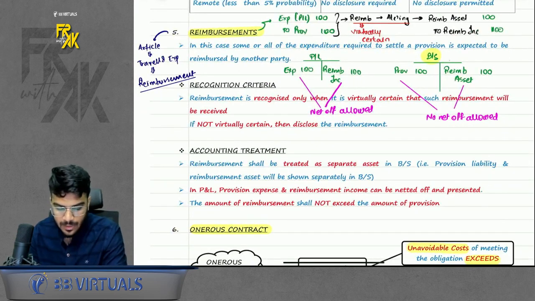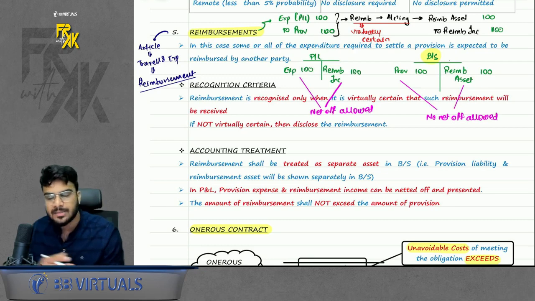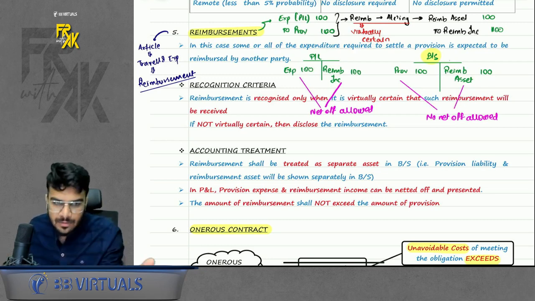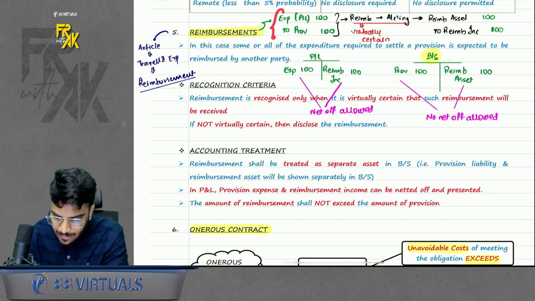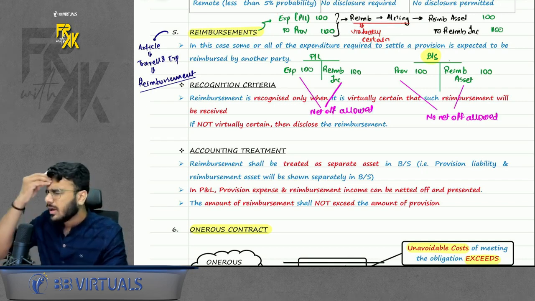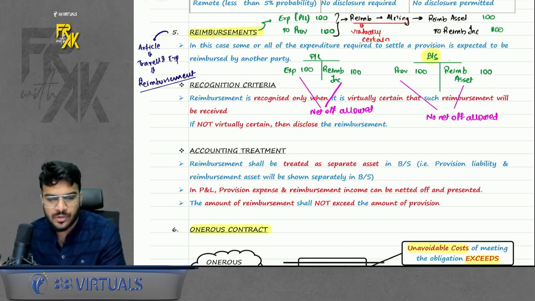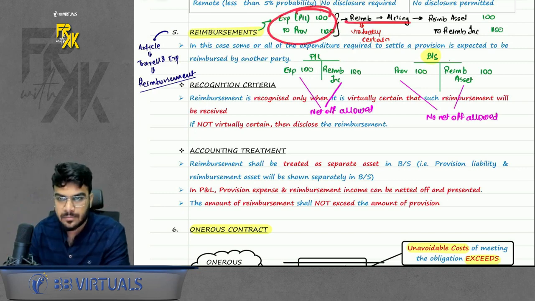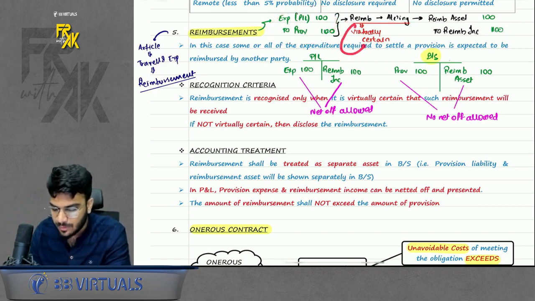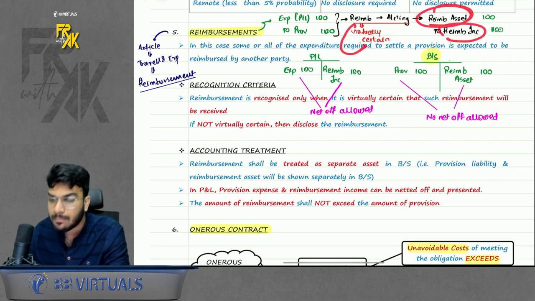Okay. So what is the meaning of reimbursement? Sometimes what happens is, let's say best example, your articleship. In articleship, whenever you travel to a client place, your principal says that we will reimburse your traveling expense, right? So the entry for reimbursement is, sorry, the entry for booking the expense is expense to provision. If this expense is reimbursed and that reimbursement is virtually certain, you will book a reimbursement asset to reimbursement income.